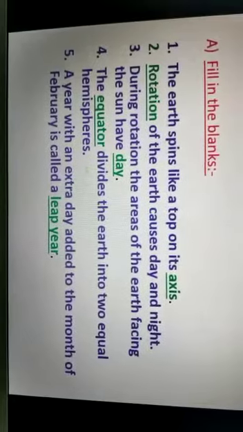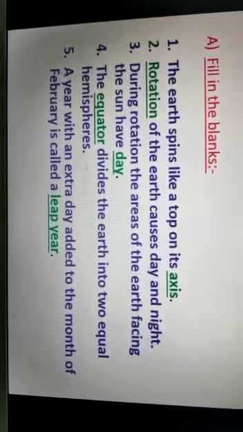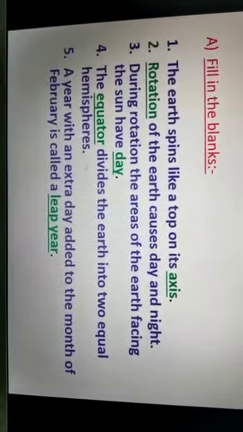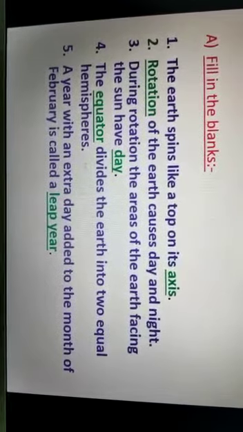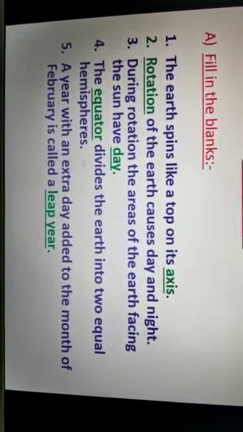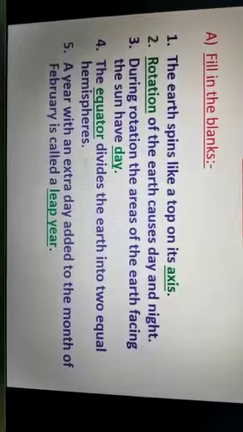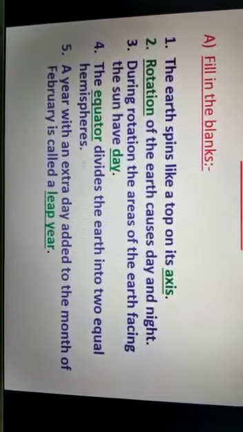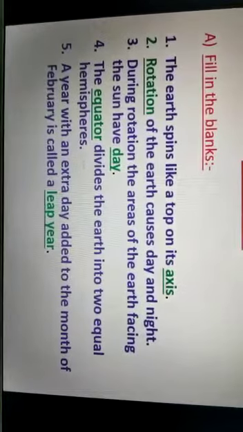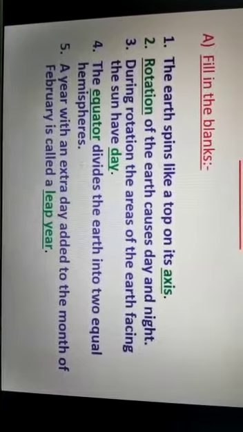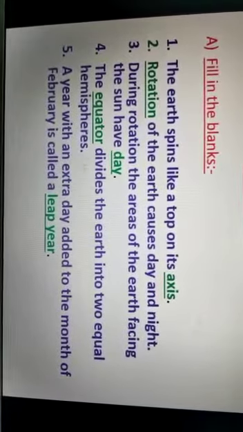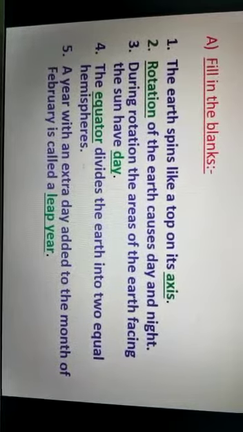Number 3, during rotation the areas of the earth facing the sun have day. The answer will be day.